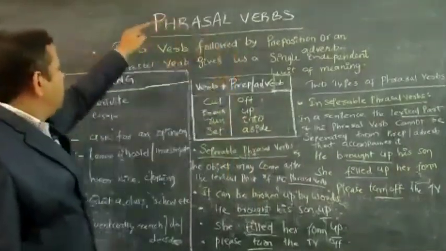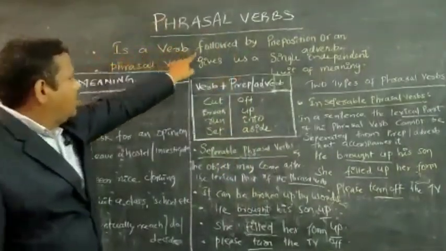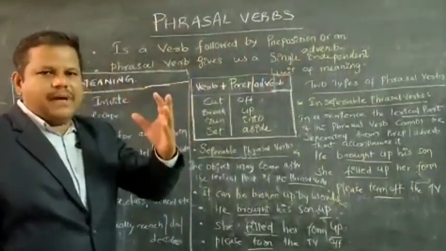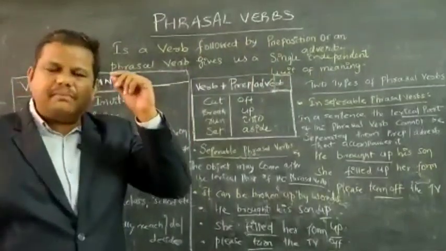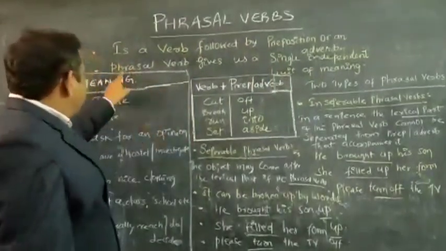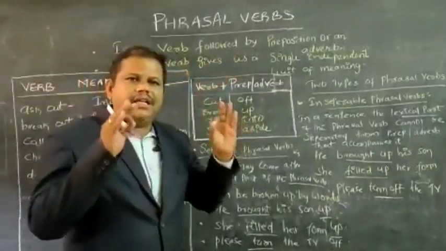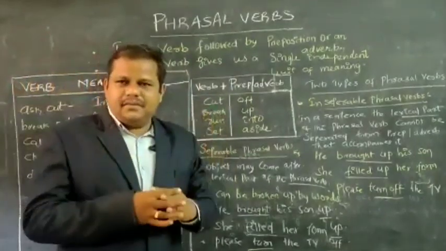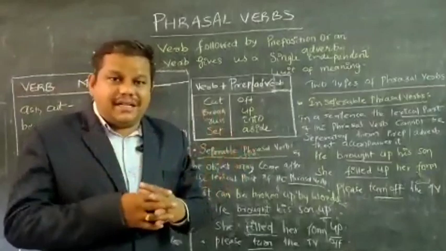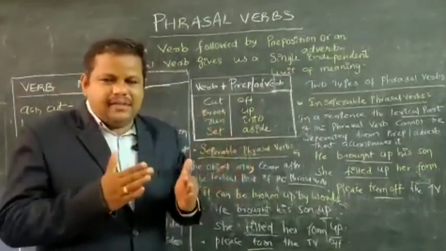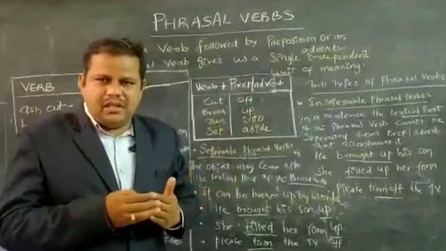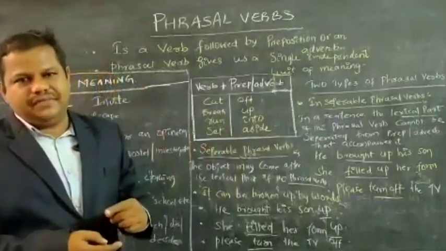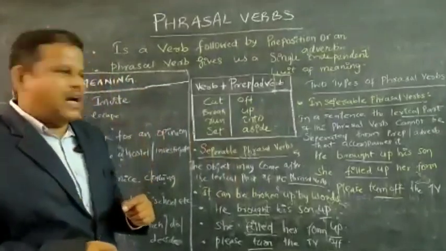See, all of you students, a phrasal verb is a verb followed by a preposition or an adverb. So, in general, it is a verb which consists of verb plus preposition or adverb. Phrasal verbs give us a single independent unit of meaning. When you see the verb and preposition separately, you will get separate meanings. If you add a verb with a preposition, you will get a single, independent meaning which is used in sentence formation. That is called a phrasal verb.